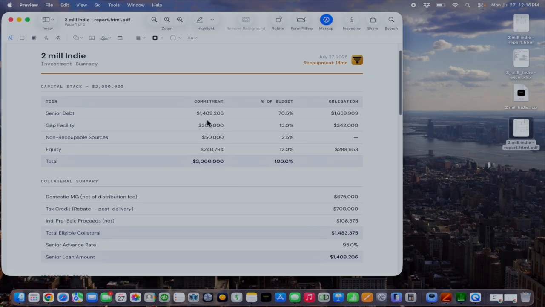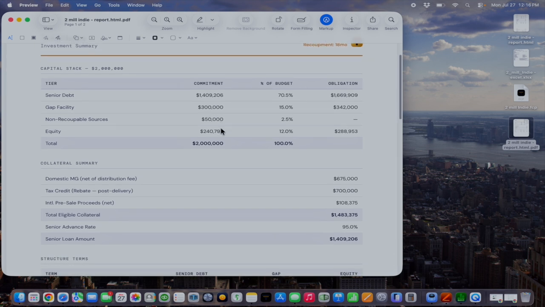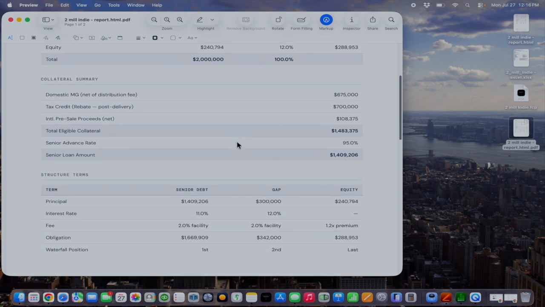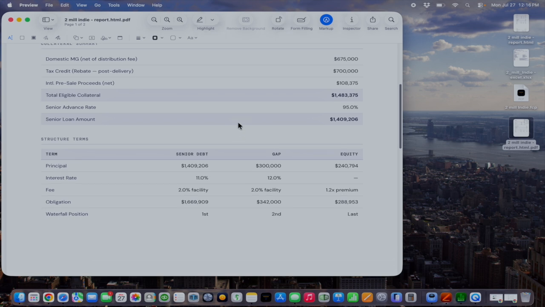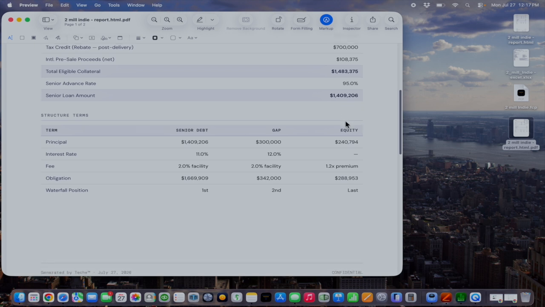You can see we have the senior debt, the gap facility, the non-recoupable sources, and equity, and it all calculates to the total budget. We also have a collateral summary of our domestic MG, tax credit, and pre-sales, the total eligible collateral less the advance rate, which shows the senior loan amount.